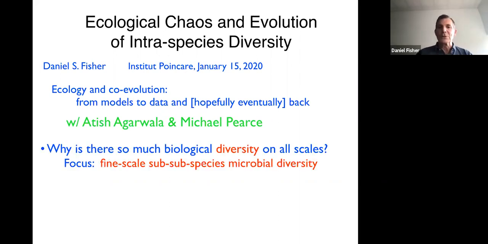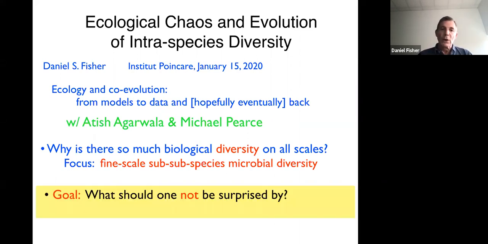So the basic question is, why is there so much biological diversity at all scales? Particularly, I'm going to focus on the fine scale subspecies microbial diversity, which is, to me, extremely surprising because it's often coexisting in the same physical location. I'm going to show an example. One of the goals here is to really ask, what should one not be surprised by? If one can see some feature in simple models, then maybe one shouldn't be so surprised by that in nature.